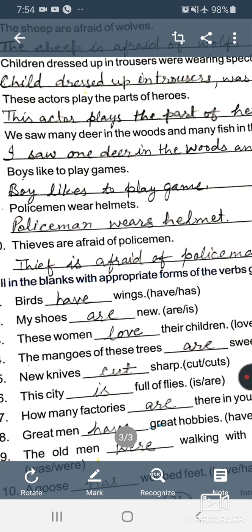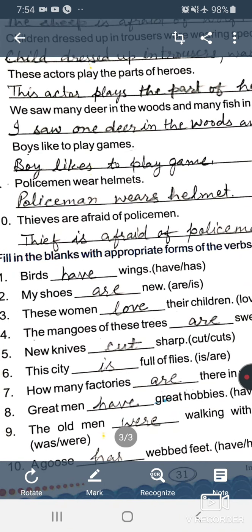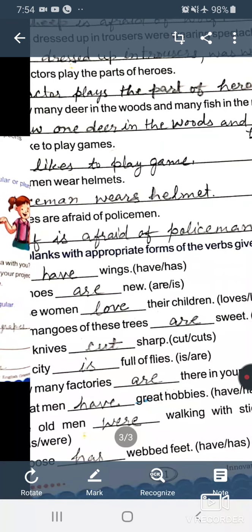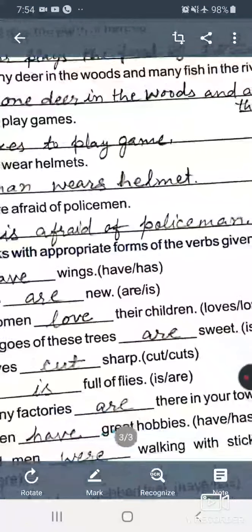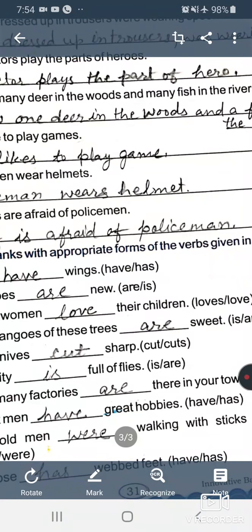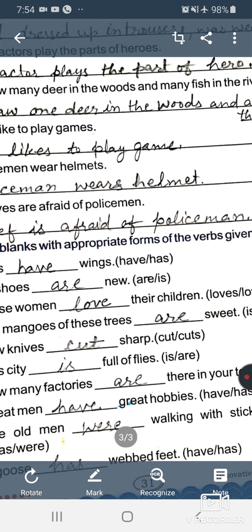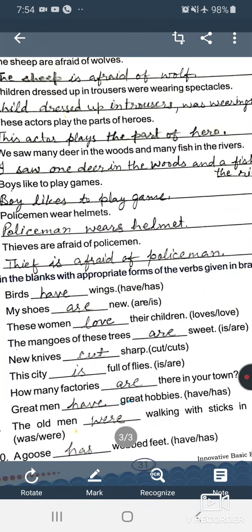Next, third sentence. These women dash their children. There are two words, loves or love. What will you write here? Love, because women is a plural word. Next, the mangoes of these trees dash sweet. There are two words, is or are. The mangoes is a plural word, so what will you write here? Are. Next, new knives dash sharp. There are two words, cut or cuts. What will you write here? Cut, because knives is a plural word.